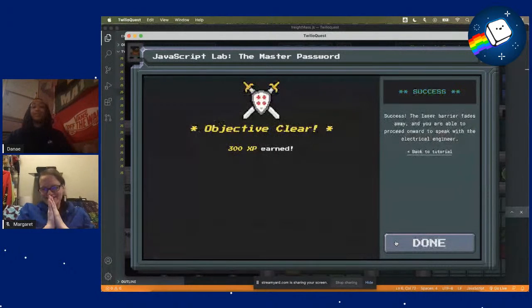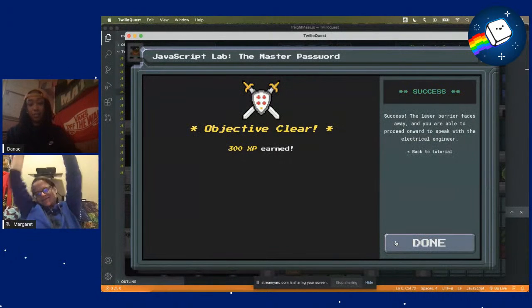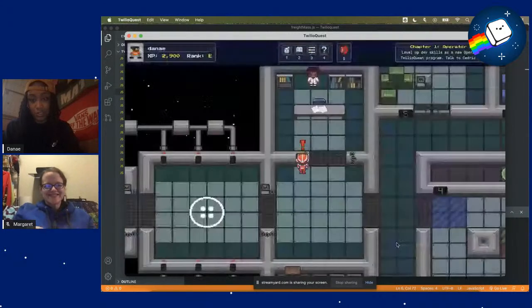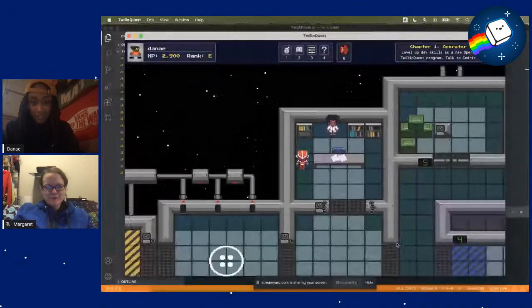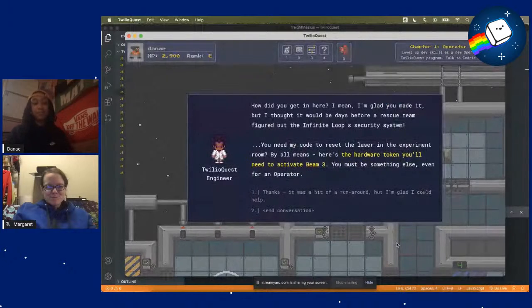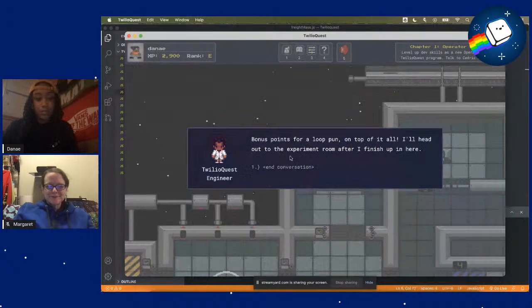Okay. So the laser barrier fades away and you are able to proceed onward to speak with the electrical engineer. Thank you. That was a lot. So here's the hardware token you need to activate beam 3. Thank you so much. Bonus points for a loop pun on top of it. I'll head out to the experiment room after I finish up in here.